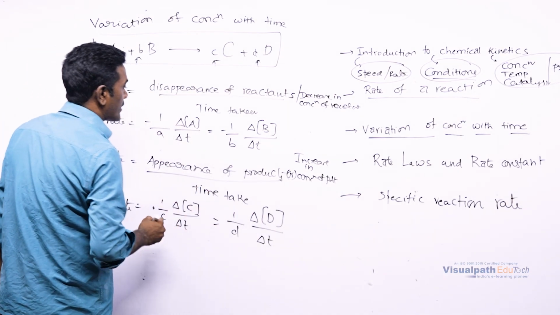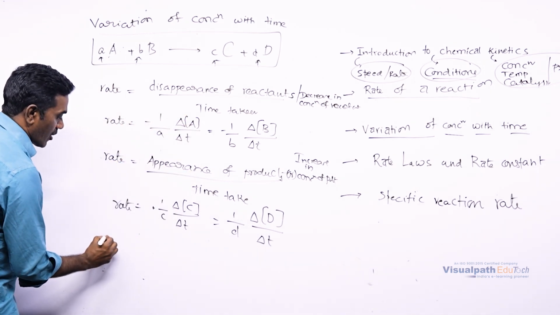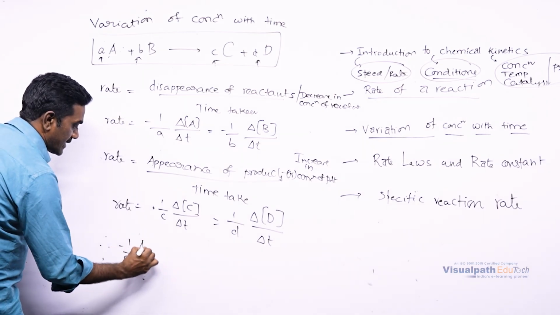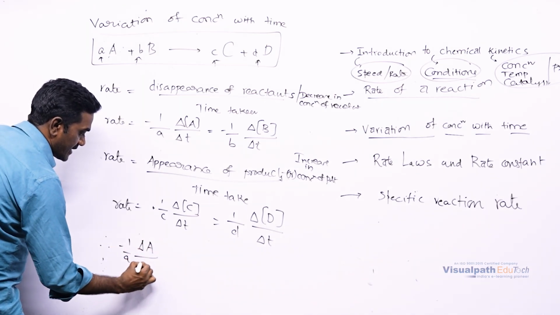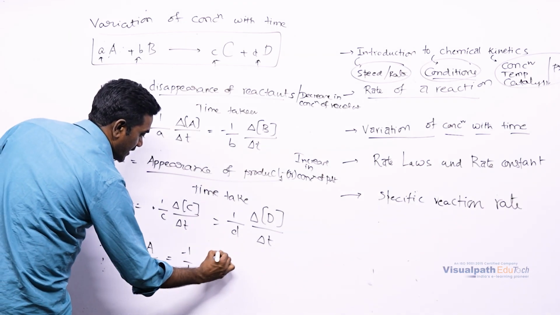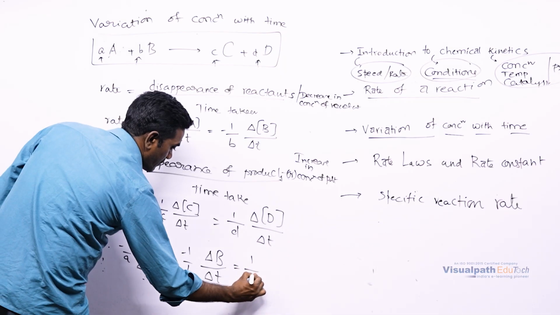Here, a very important thing is that as both are rate equations, we can write: minus 1 by a delta[A] by delta t is equal to minus 1 by b delta[B] by delta t is equal to 1 by c.